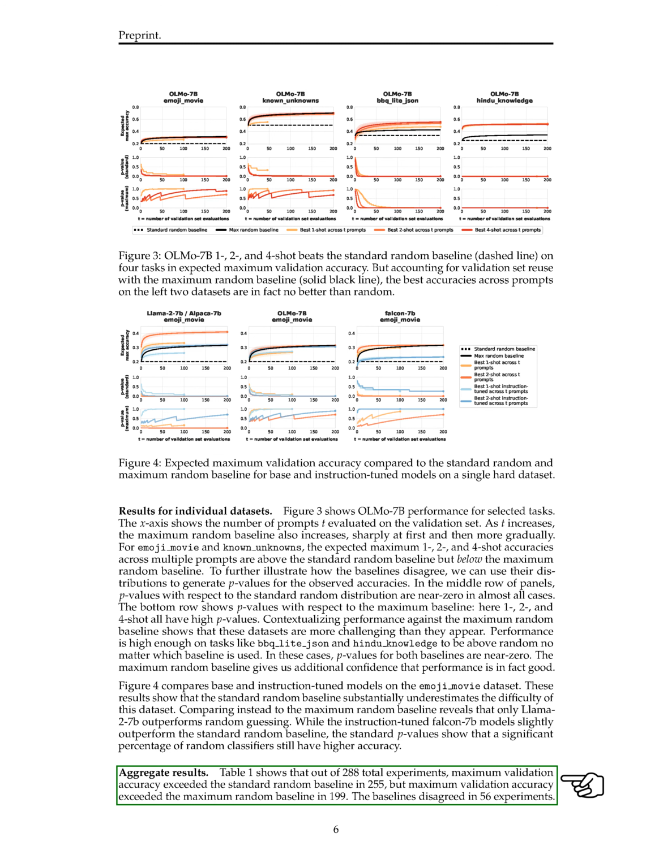In aggregate, out of 288 total experiments, the maximum validation accuracy exceeded the standard random baseline in 255 cases, but it exceeded the maximum random baseline in 199 cases. There were disagreements between the baselines in 56 experiments, indicating that 22.0% of results above the standard baseline did not surpass the maximum baseline.